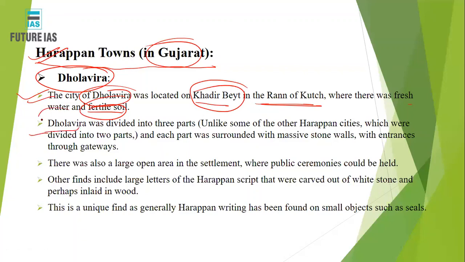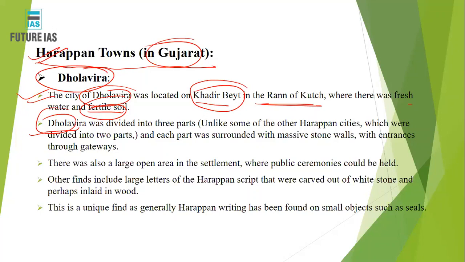Now, this Dholavira was divided into three parts, right? Unlike some other cities which are divided into two parts. For example, if you see the Harappan site, there was the western side which was called the Citadel, and the eastern side which was called the lower city, right? The upper side, the Citadel, is where the rulers used to live. It was located at a somewhat higher elevation. So that means the city is divided into two parts.